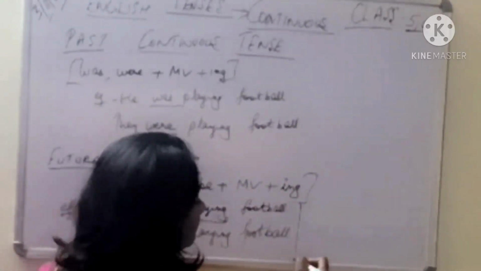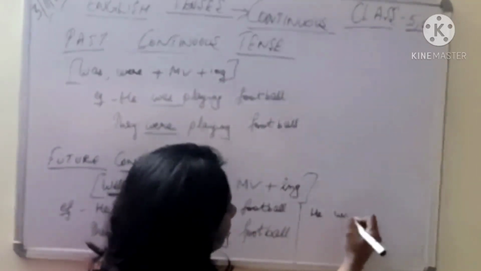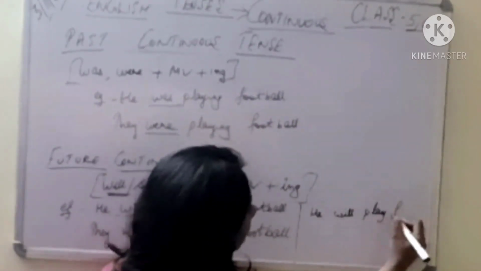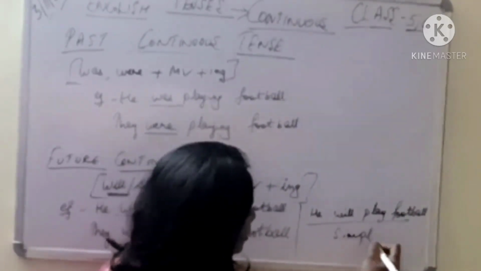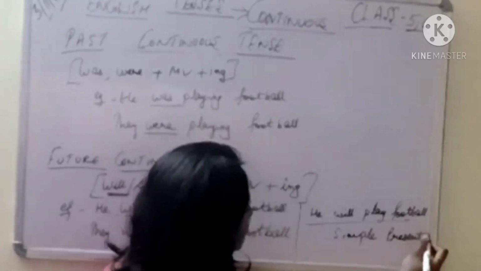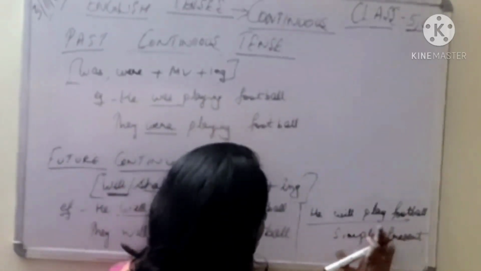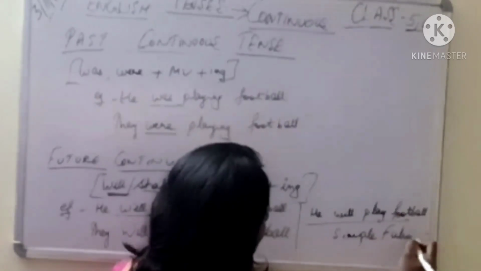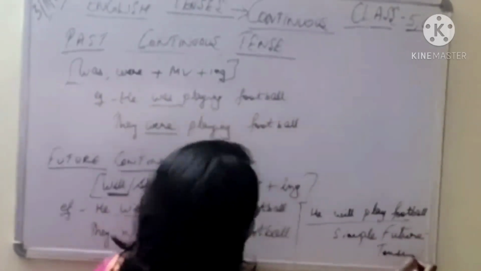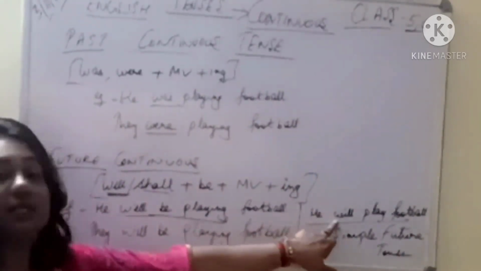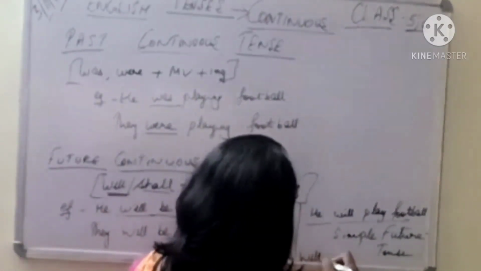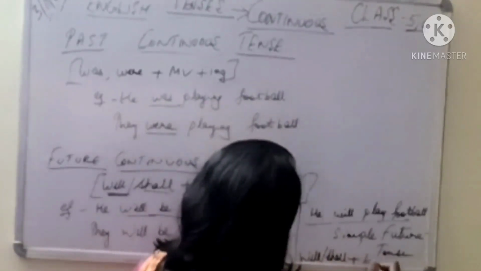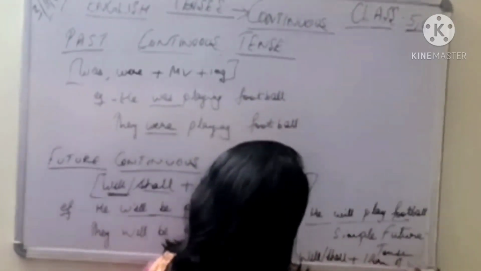As compared to simple future, what will we write? He will play football. This is what we have done in simple future. Now just compare it. Simple future tense, this is what we have done. So what we have used here is will plus first form of verb. So it always takes will, shall plus your first form of verb. This is about simple future tense.